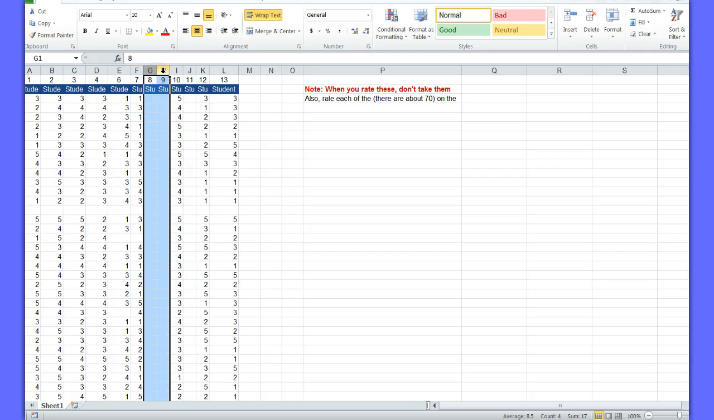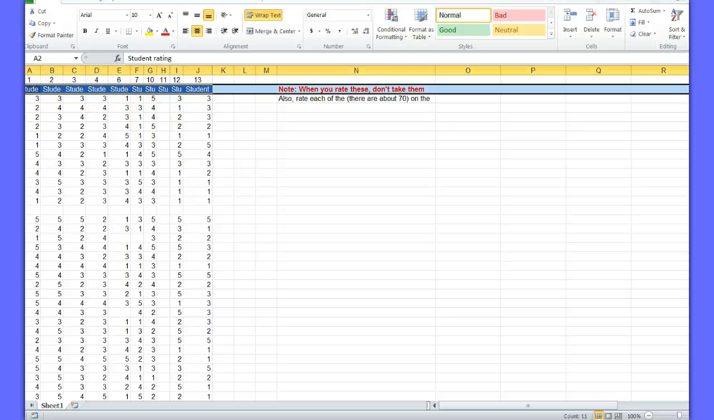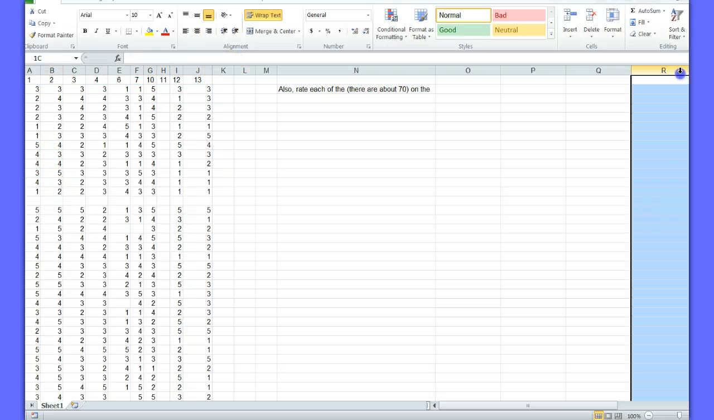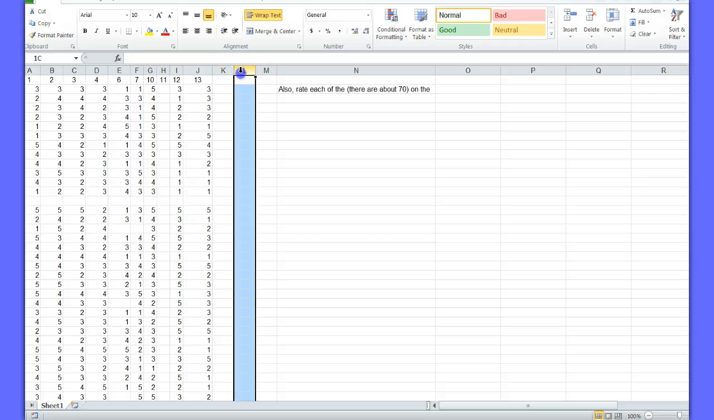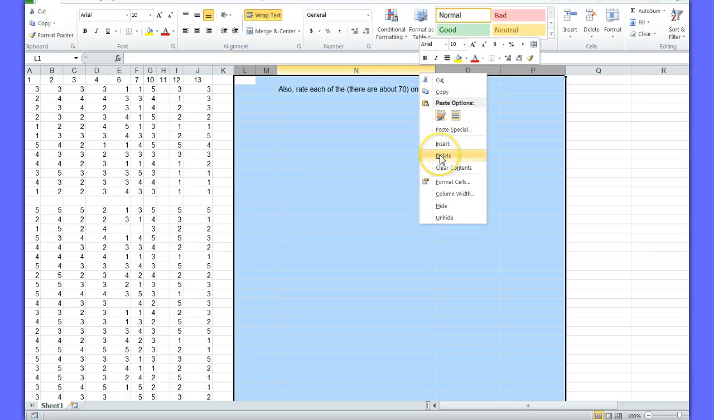Unfortunately, there's something wrong with my computer. So I'm doing data preparation here. I can get rid of this row. And I can get rid of all this. I don't know what's wrong with my computer. All of that.